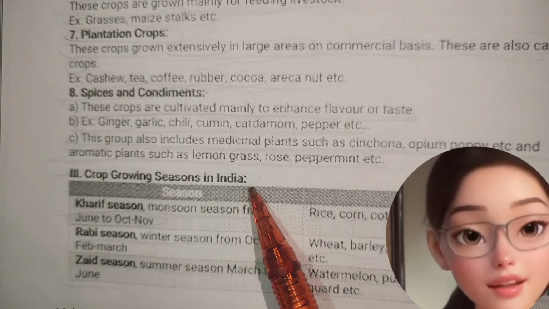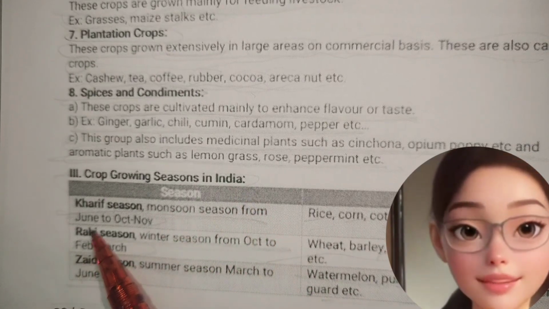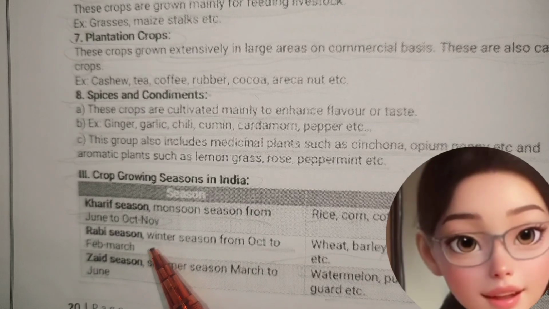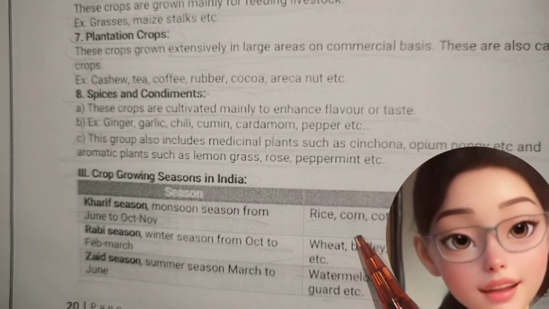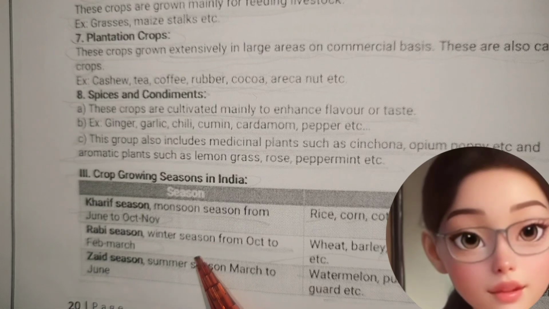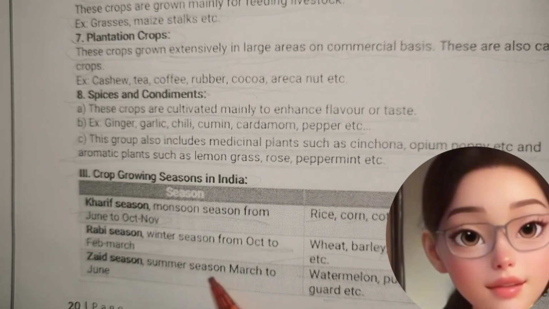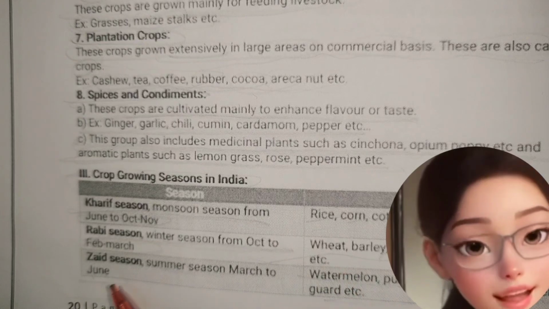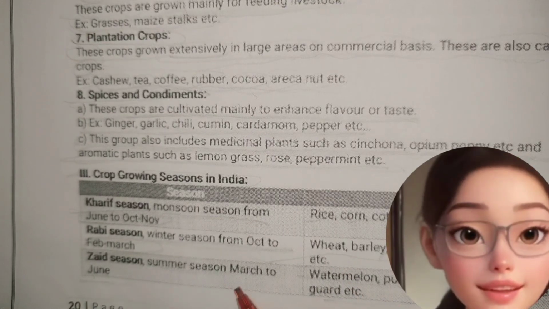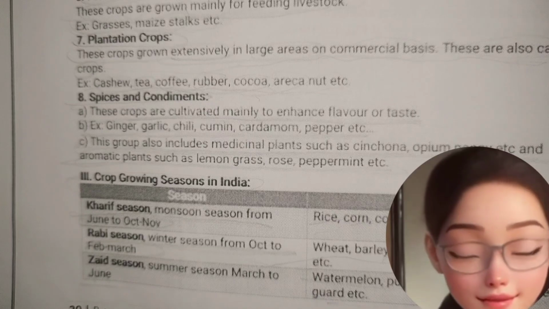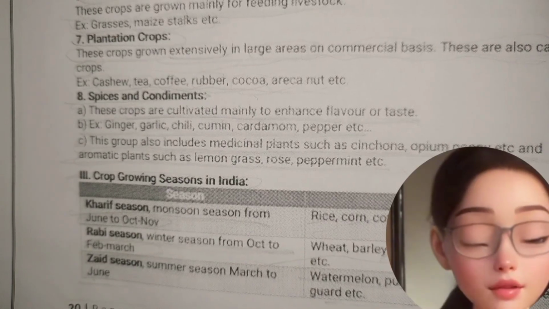Crop growing seasons in India. Kharif season, monsoon season from June to October, November: rice, corn, cotton, sorghum, bajra, etc. Rabi season, winter season from October to February, March: wheat, barley, oats, chickpea, mustard, etc. Zaid season, summer season, March to June: watermelon, pumpkins, cucumber, bitter gourd, etc.